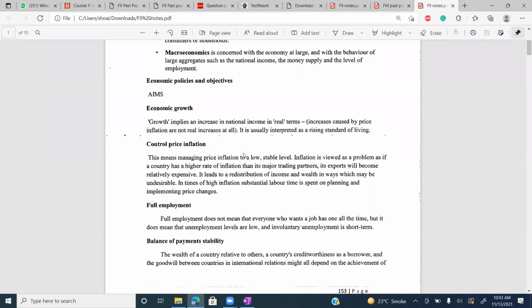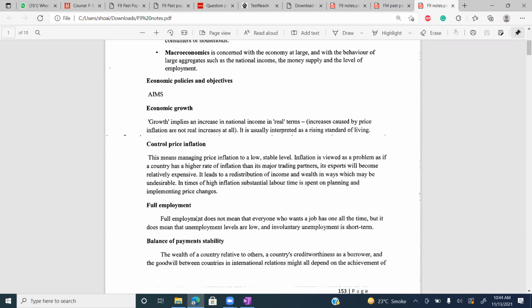Inflation is viewed as a problem. If a country has a high rate of inflation, your exports will become expensive relative to its major trading partners. Nobody will buy from you because your products have become expensive. It leads to redistribution of income and wealth in ways which may be undesirable. In times of high inflation, substantial labor time is spent on planning and implementing price changes. So deflation is bad. Too much inflation is bad. A low and stable level of inflation is good.